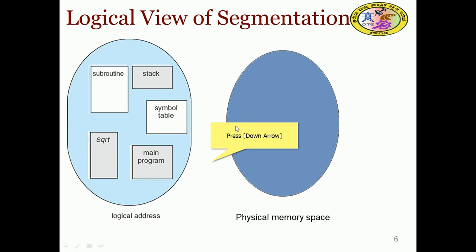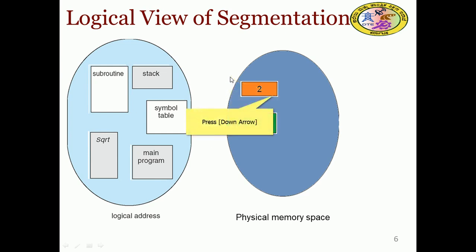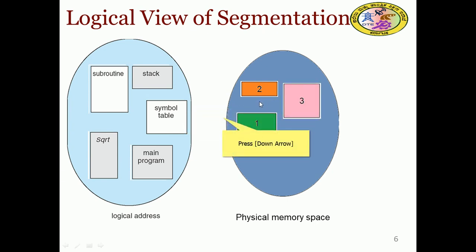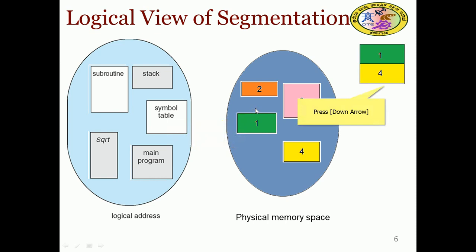Now, how the physical memory accommodates these. Segment 2 may be the subroutine, 1 may be the main program, 3 may be the symbol table, and 4 may be the square root function. The major ones are listed here, and these are going to be stored in memory. Assume 1 is the main program and 4 is the square root function.